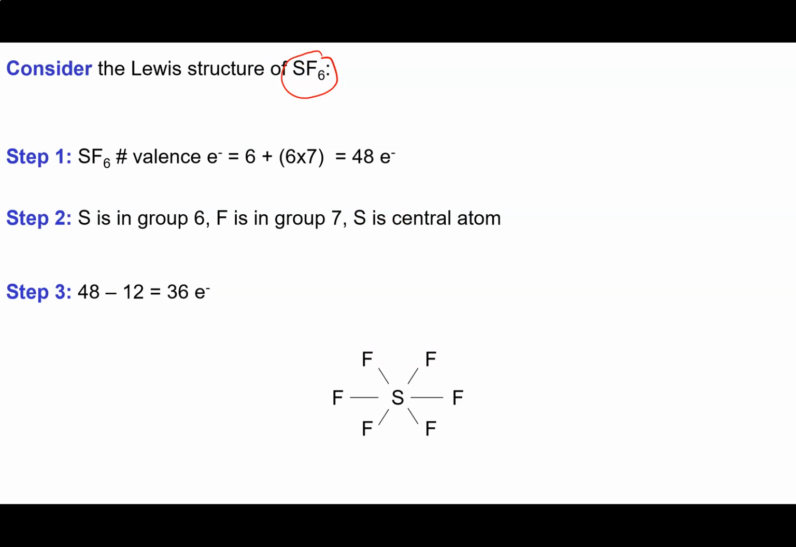Now we're going to look at this molecule here, SF6. So sulfur's in group 6 gives me 6 electrons, fluorine's in group 7, and we've got 6 of them. So you add all of that together and you get 48 electrons. Now, as sulfur is in group 6 and fluorine's in group 7, sulfur's going to go in the middle and all the fluorines are going to go on the outside. So to get the basic structure, we're going to use up 2, 4, 6, 8, 10, 12 of our electrons. So 48 minus 12 leaves me 36 electrons to finish everything off.